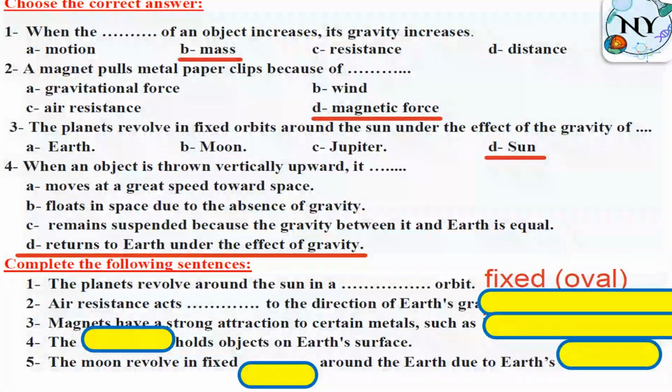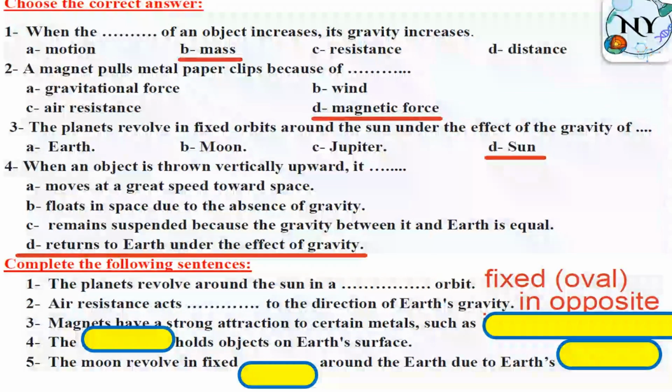Opposite to the direction. Magnets have a strong attraction force to certain metals, such as, do you remember when we collected all magnetic materials that can be attracted to the magnet in a word called SINC?